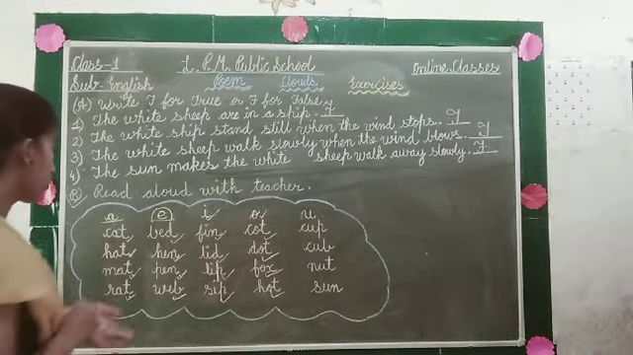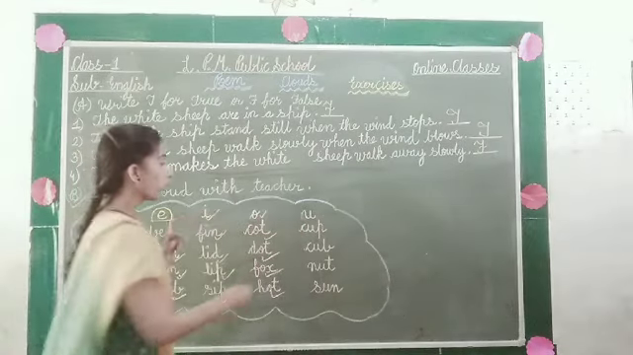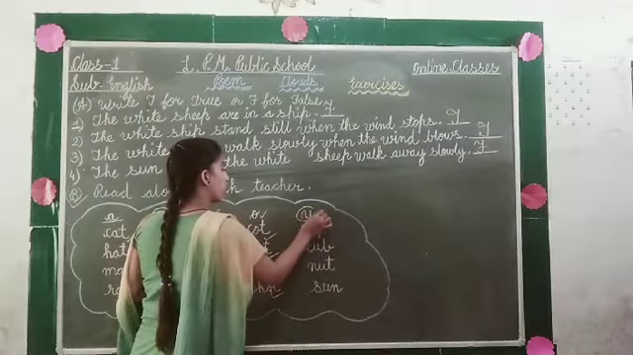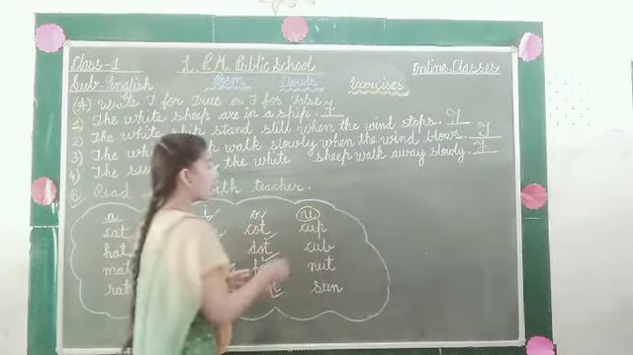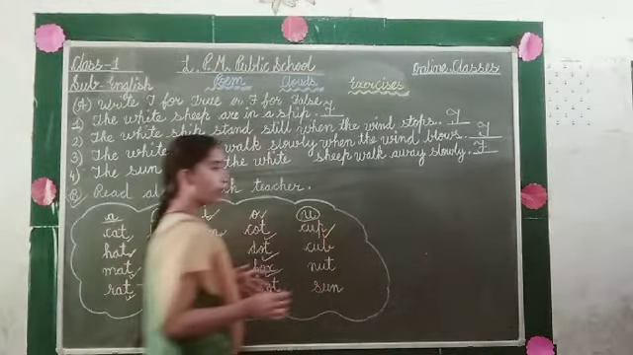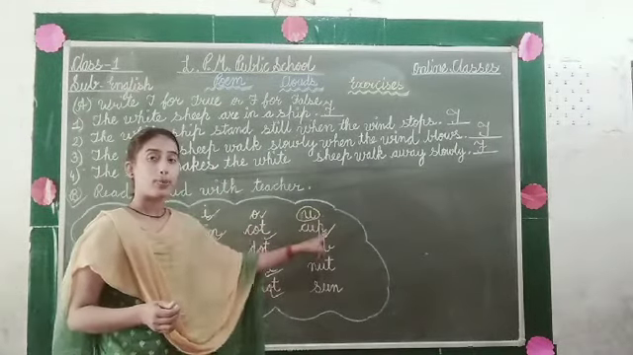So students, that is over for A, E, I, O. The next, number 5, is U. The next vowel letter is U. So we are going to read the words. The first word is cup. C-U-P, cup. What is this? The spelling of cup is C-U-P, cup.